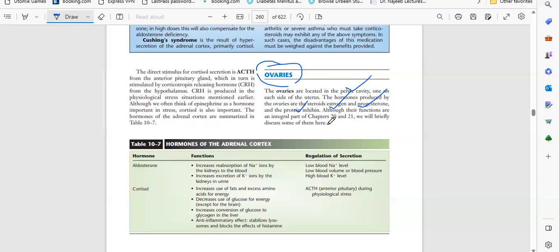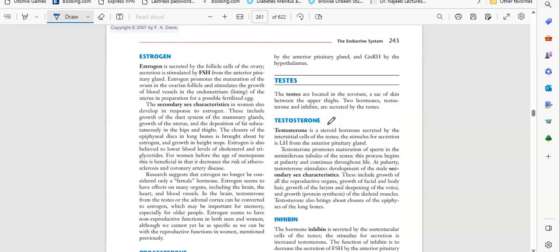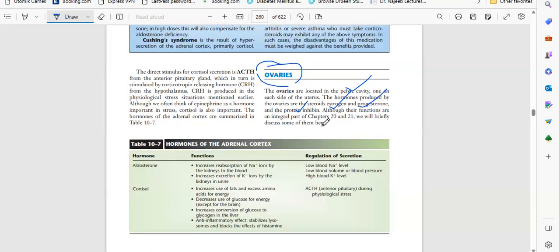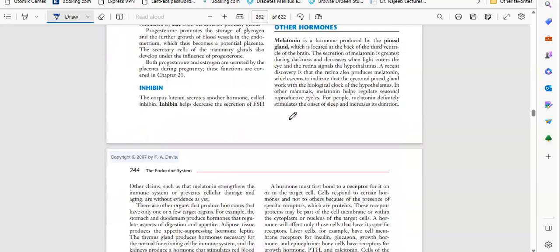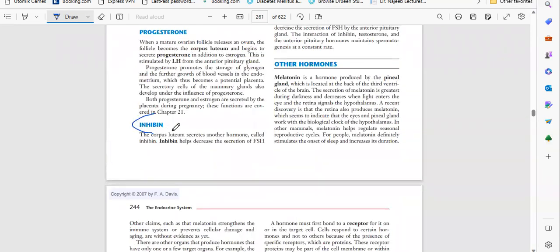But here, according to the endocrine system, we are talking about what type of hormones it will release. In the reproductive system we will talk about the ovaries in detail, but what hormones they release is very important. These are the three hormones: estrogen, progesterone, and inhibin. Estrogen and progesterone are very important, and inhibin is also very important.